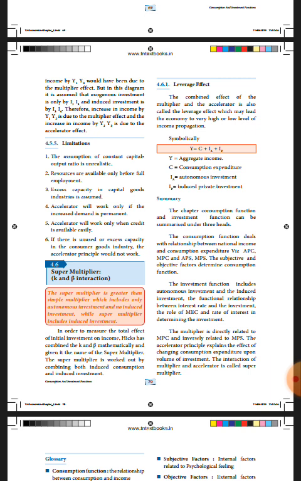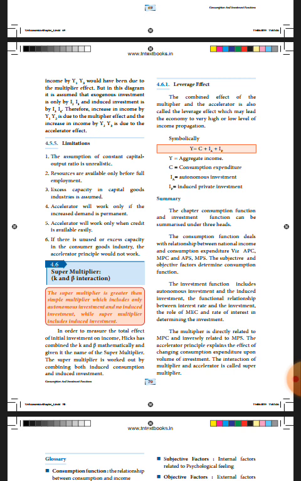The investment function includes autonomous investment and induced investment, and we have studied the functional relationship between interest rate and investment. We have studied the role of MEC, marginal efficiency of capital, and also the rate of interest, which is very helpful to determine investment.